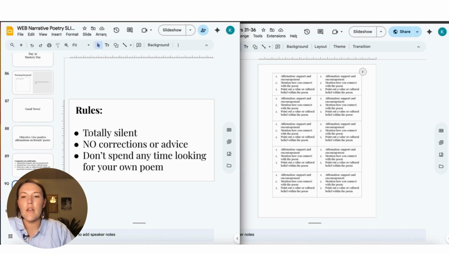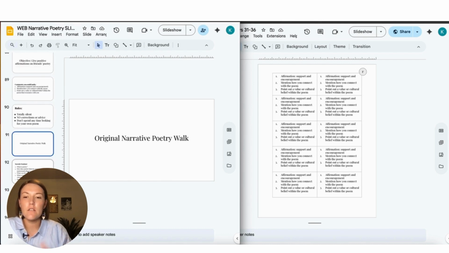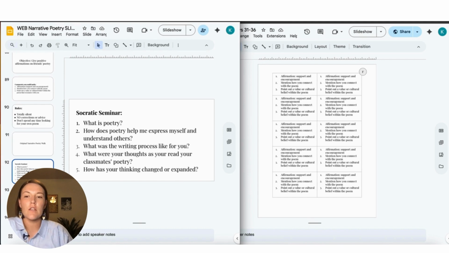And the rules are that it has to be totally silent. We're not giving any corrections or advice, and I don't want them to spend any time looking for their own poem. I just want them to read and enjoy their friends' poems. And then here's where we do the poetry walk. And then we come back to the classroom or just back to original seats, and we do the Socratic seminar where we revisit the essential questions that we have been uncovering throughout the unit.